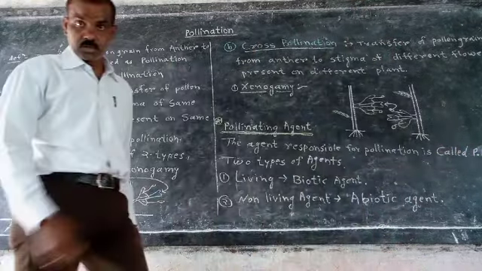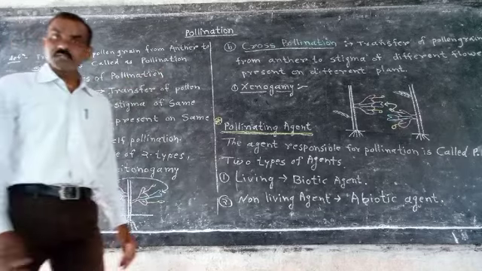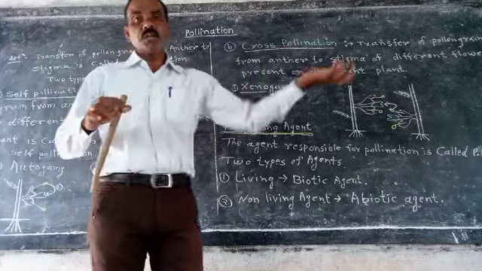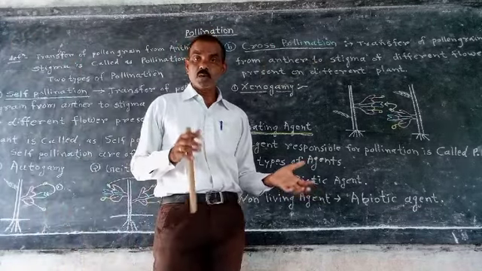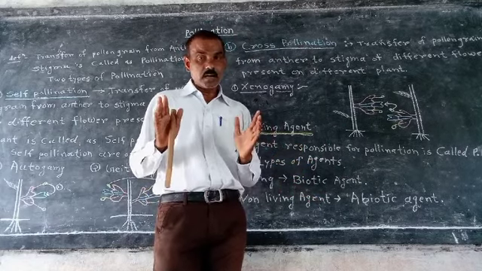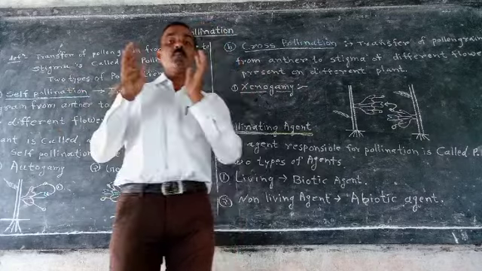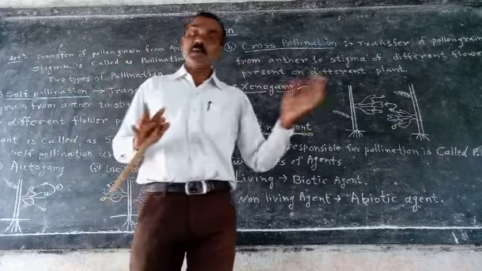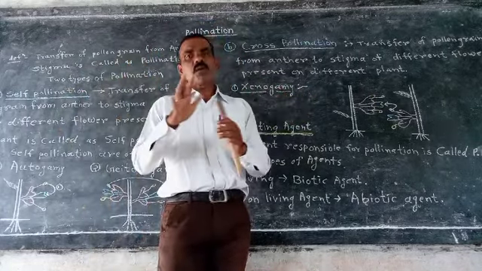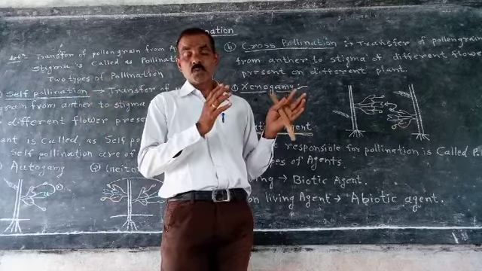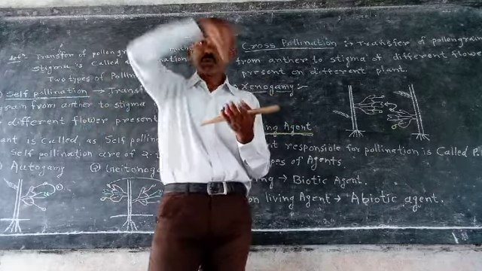Pollinating agents carry the pollen grain. Pollen grains are male gametes that are non-motile, means they cannot move from one place to another by their own. They require some carrier to carry from anther to stigma.